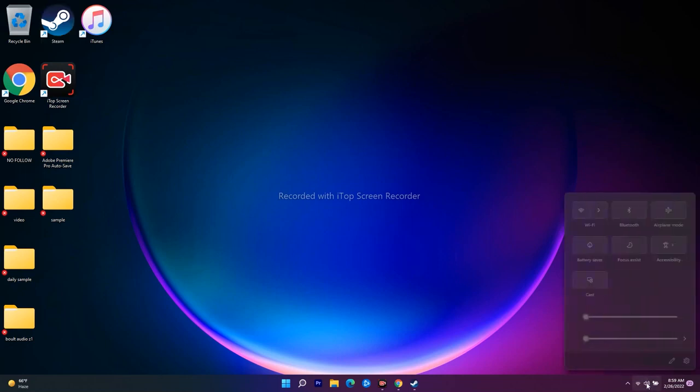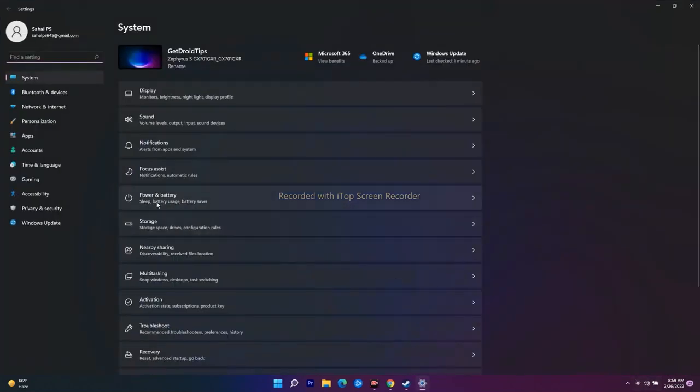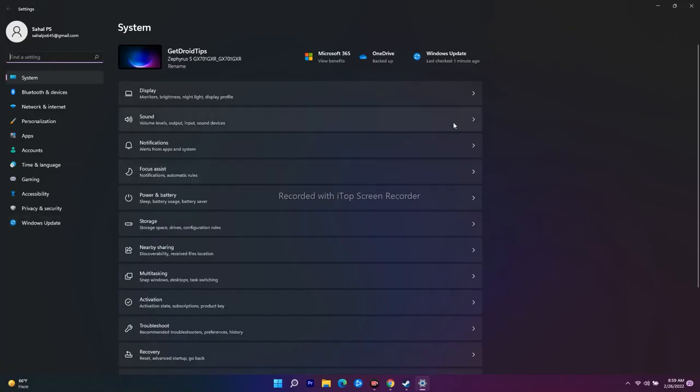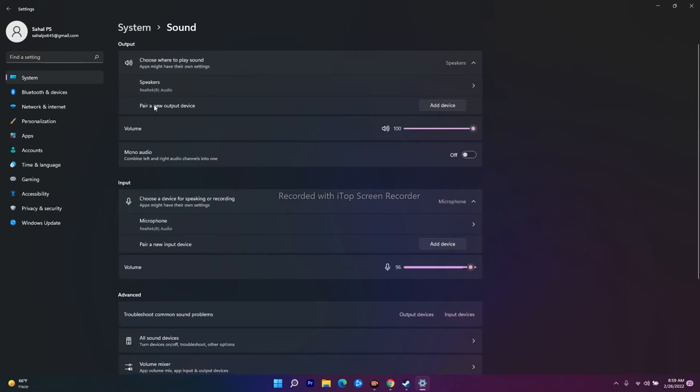The next solution is all about going over here to the sound, navigating to the sound system, and checking the volume mixer menu. To do this, go over here, and in this volume we have to check whether all these things are correct. As you can see, the volume is not being set to 0, so you'd definitely have the issue. Right now the input has been set to 96, so you have to check whether this is being set to 0 or not. Most probably you'll have the issue, so you have to check in this way also.